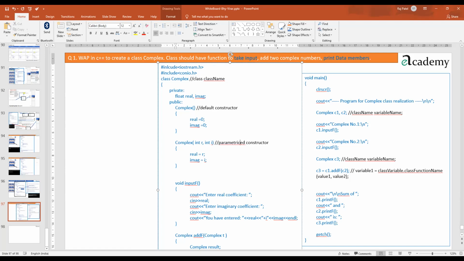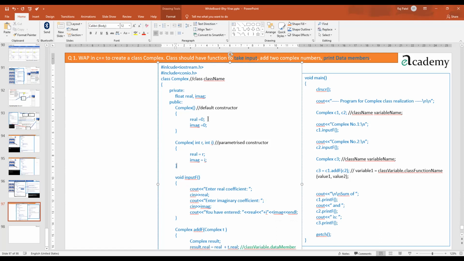Okay, so done that also. Now let us see how we can use these facilities. Okay, and then we'll see what other things we require in the program or not.